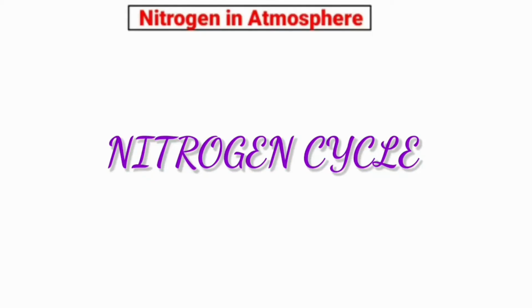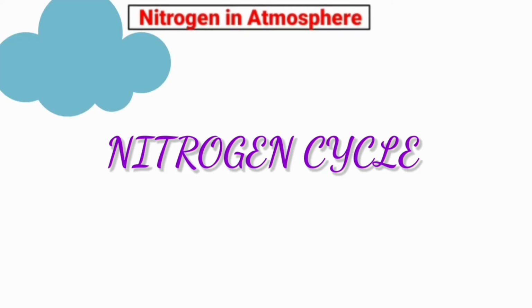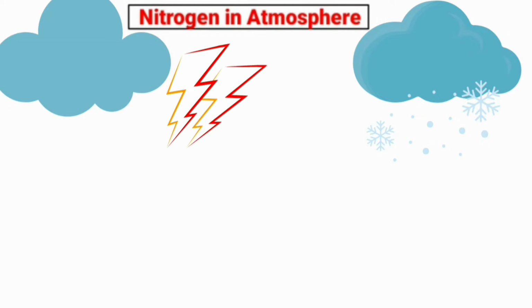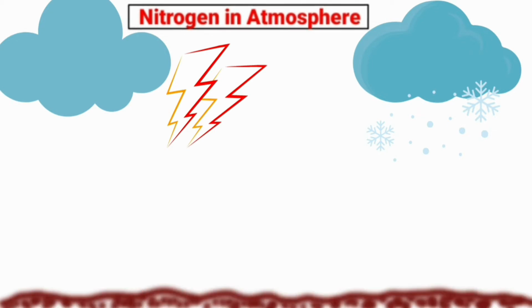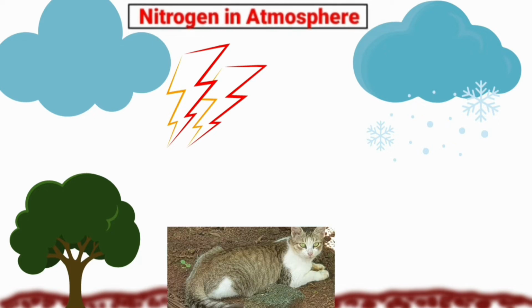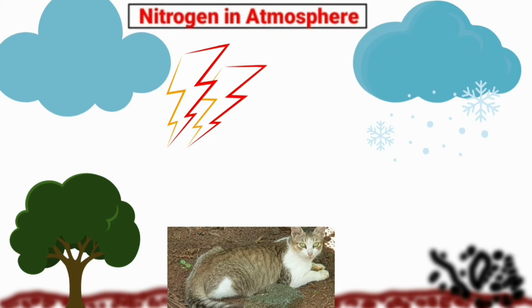Nitrogen cycle. It is the cyclic process by which nitrogen passes from its elemental form present in the atmosphere into simple molecules in the soil and water that can enter the living beings and form complex molecules in them. These complex molecules are then broken down again to release nitrogen back into the atmosphere. Our atmosphere contains 78% of nitrogen gas.